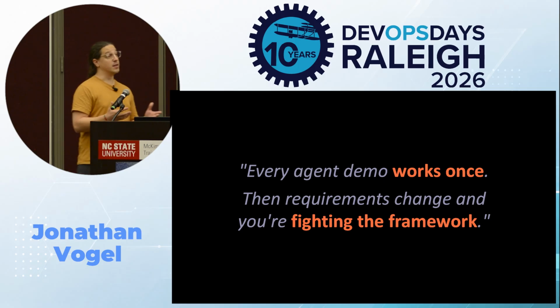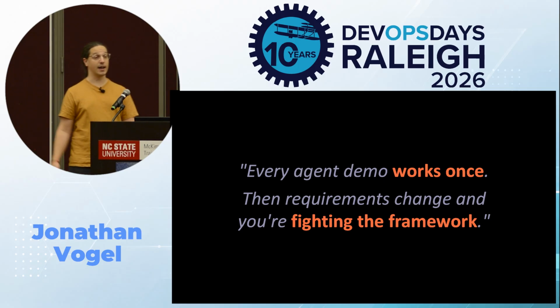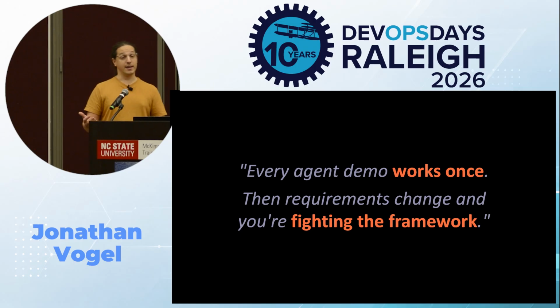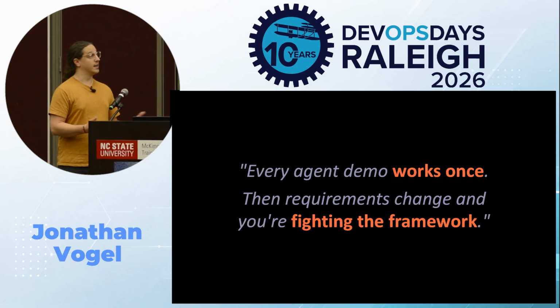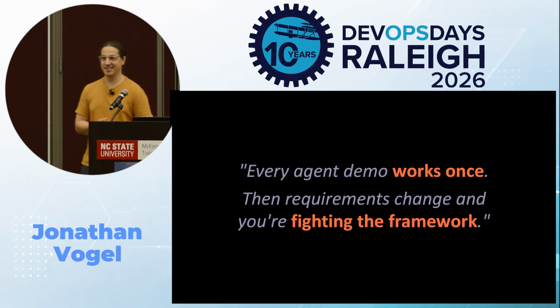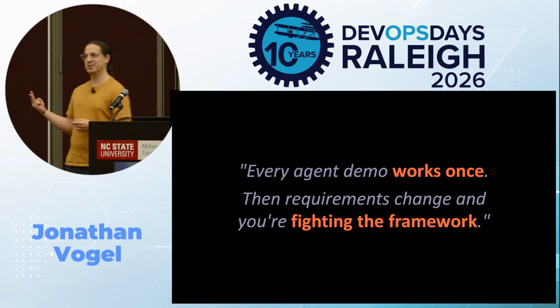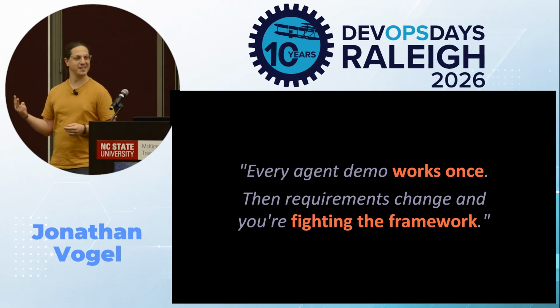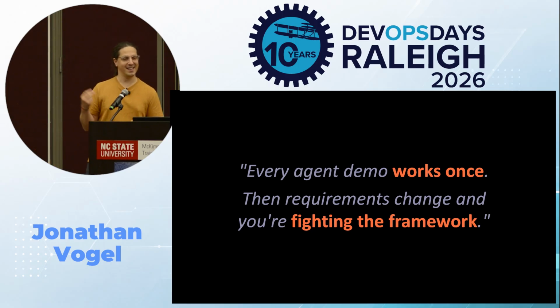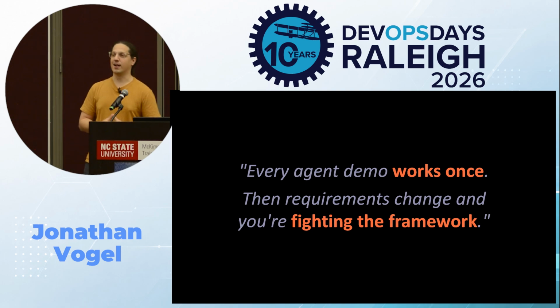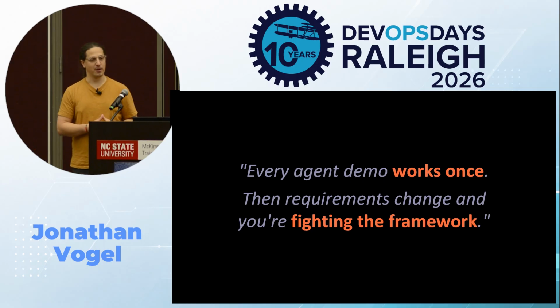Now here's the problem. You want to build something like that concierge. And so you pick a framework, you spend a day learning it, you get a demo working, and it's beautiful. And then your PM says, can we swap the model? Can we add a tool that calls our internal API? Or why did the agent do that?